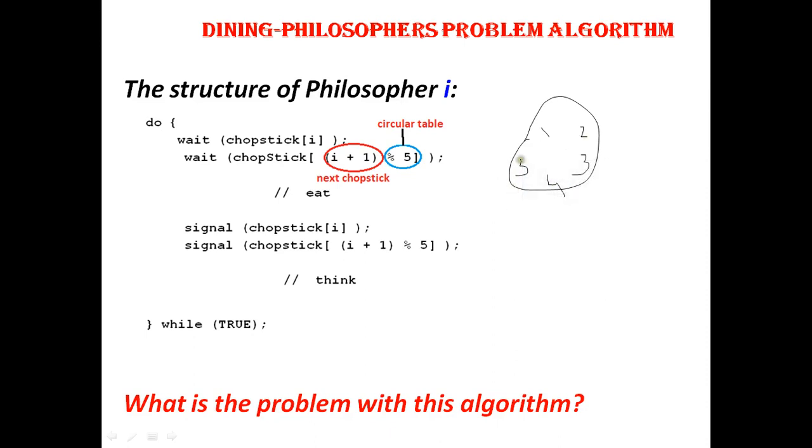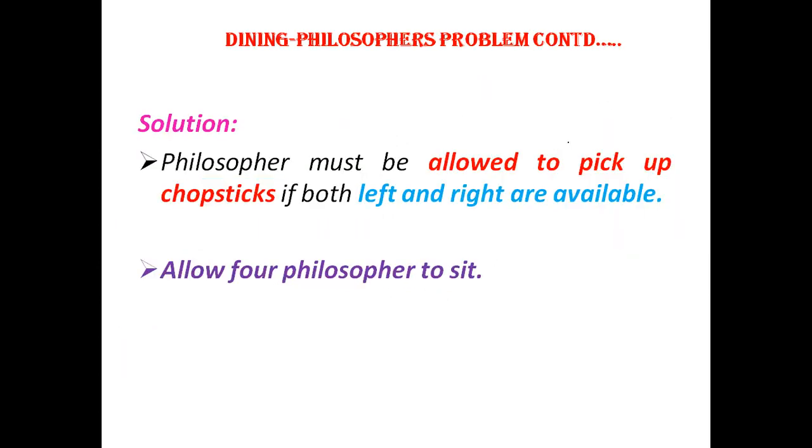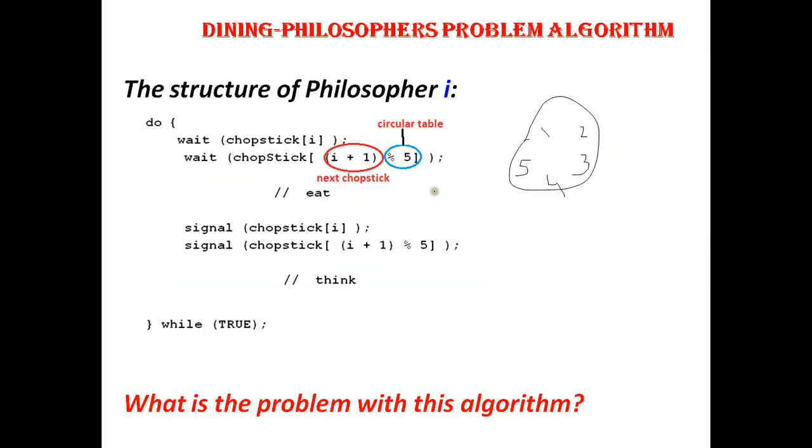the 5th philosopher has completed eating or thinking, again philosopher 1 should get his chance, since it is a circular table. If you see here, 1, 2, 3, 4, 5, again 1 is going to repeat. The first philosopher will repeat. That is why it is mod 5. If I tell it as just I plus 1, then my count value will be 6, which is not a valid one.